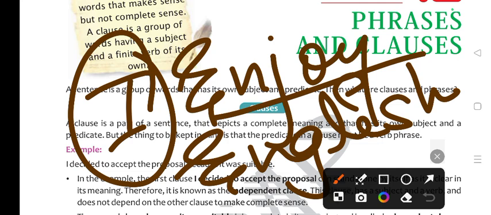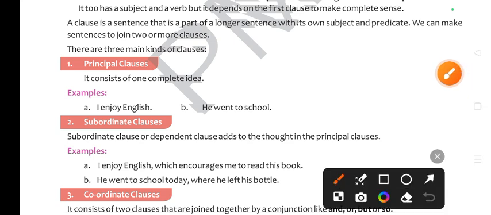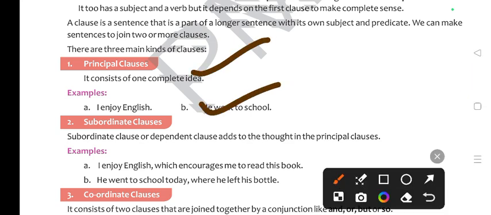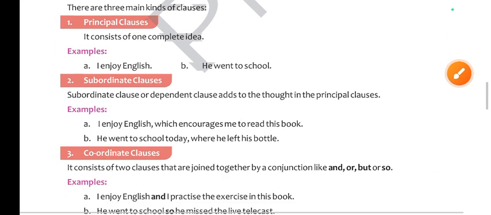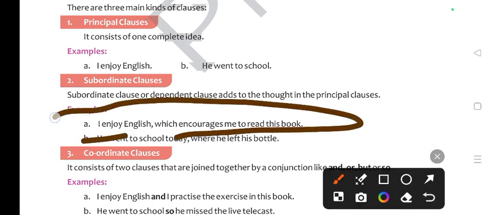Okay? So let's understand there are three kinds of clause. The first one, principal clause, subordinate clause, and then coordinate clause. What is a principal clause? It consists of one complete idea, as I said, I enjoy English. But let's talk about subordinate clause. A subordinate clause or dependent clause adds to the thought in the principal clause.